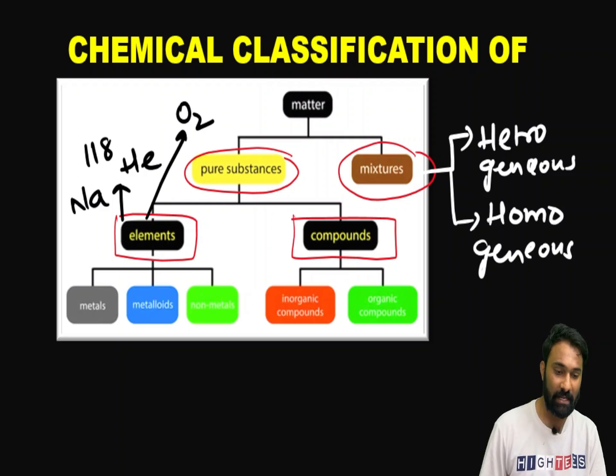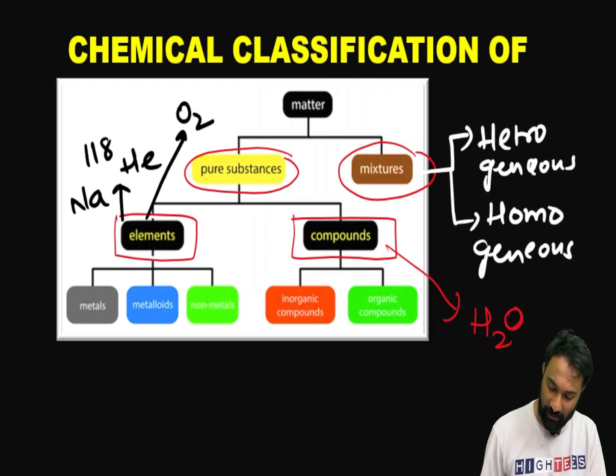But when it comes to a compound, what is the meaning of a compound? A compound has more than one kind of atom. The best example is H2O. It has two kinds of atoms, oxygen and hydrogen. Again these elements are classified into metals, metalloids, and non-metals.